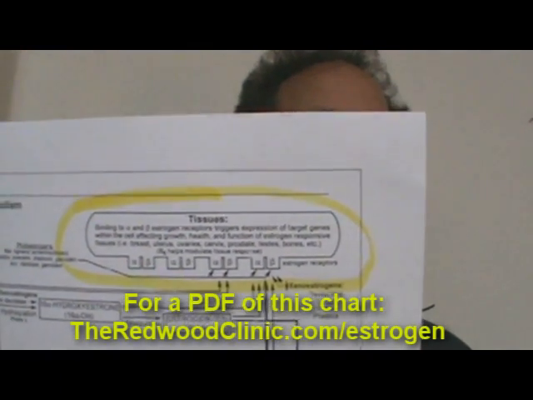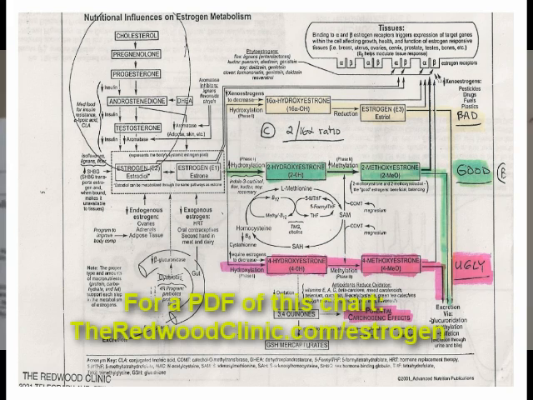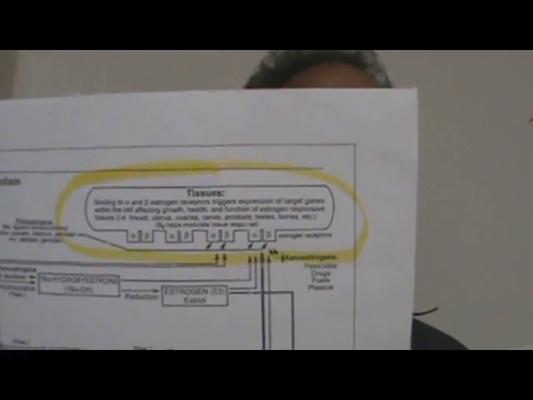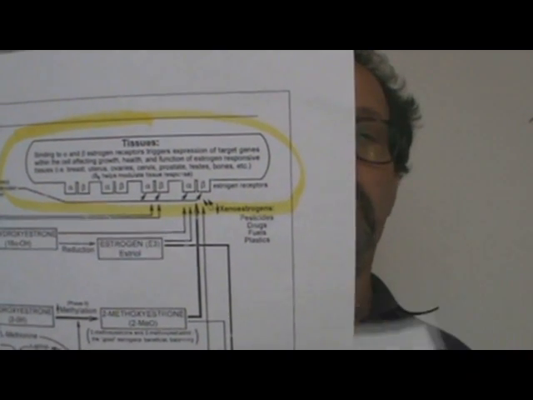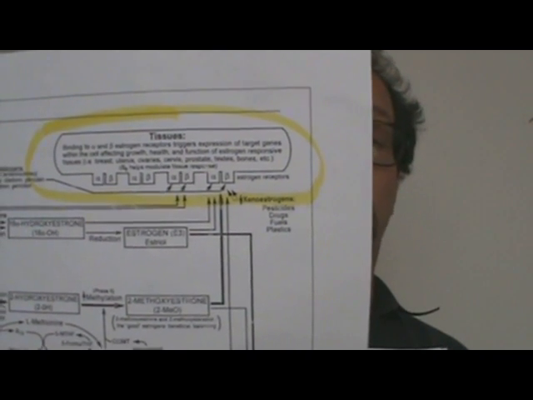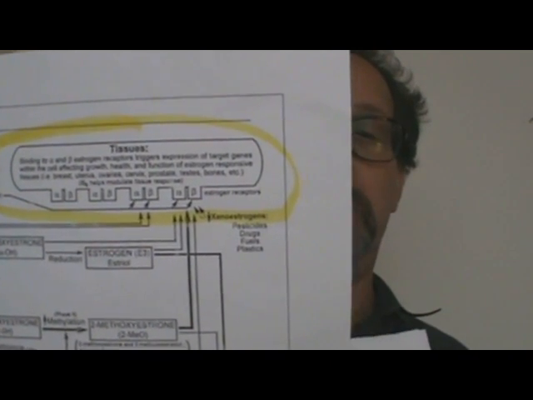Estrogen affects these cells, again, in the breast, uterus, ovaries, cervix, prostate, testes, and bones. The estrogen affects these cells' growth, health, and function. Too much estrogen or estrogen-like stimulation of these cells can lead to such conditions as uncontrolled proliferation of cells. And this proliferation means a lot more cells being produced. It can either be benign or it can be malignant. In other words, the cells can grow and they can be healthy cells, or they can be altered, and malignant means cancerous.